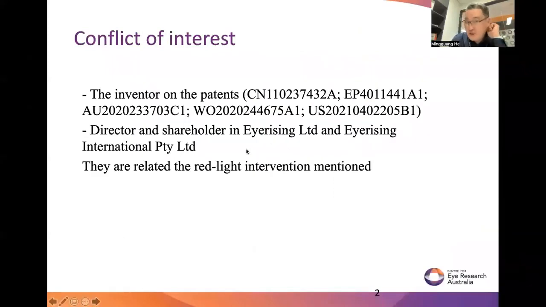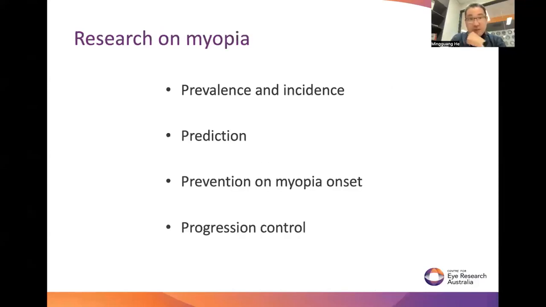This is a conflict of interest disclosure about a patent and some shareholding roles, which are relevant to some of the products and solutions that we're going to mention in the talk. I'm going to focus on prevalence, prediction, prevention, and progression control.